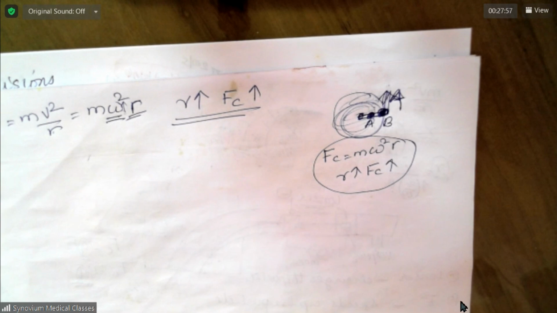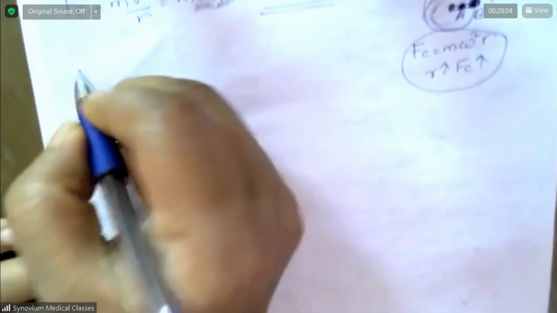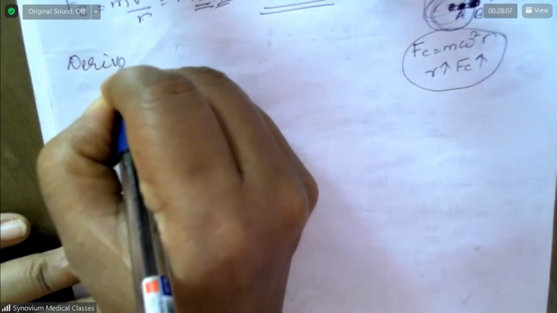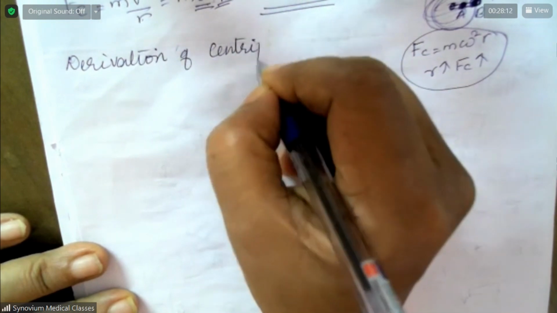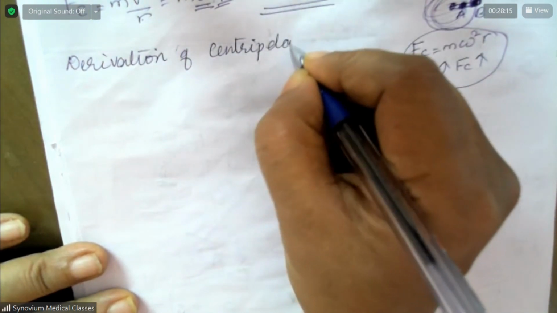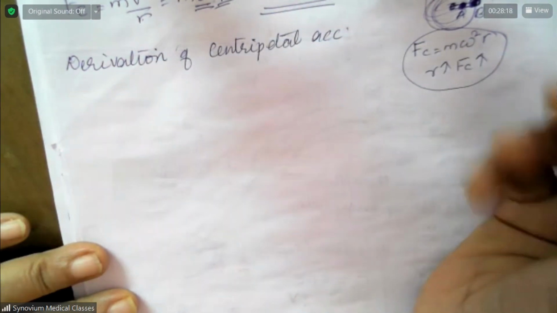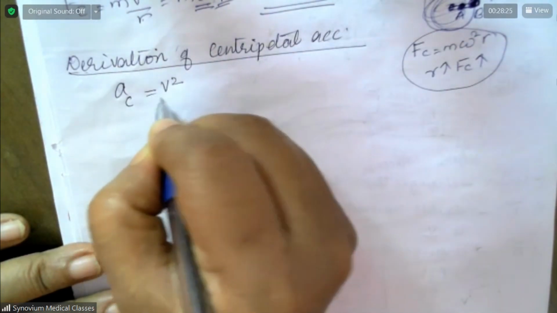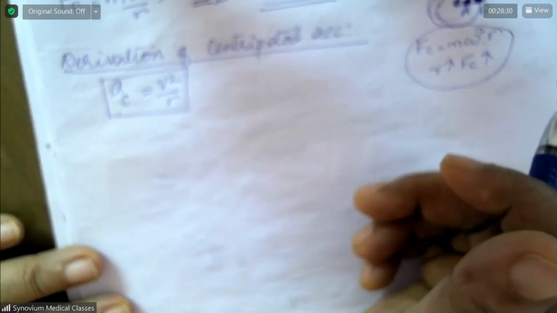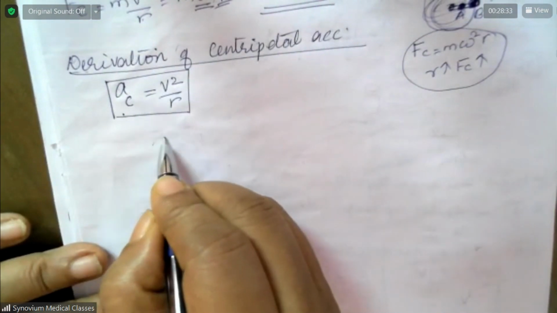Okay, now there is one more small part left, which is the derivation of this formula. How did you get this formula? Okay, that means derivation of centripetal acceleration. What is the direction of centripetal acceleration? Very good. So derivation of centripetal acceleration, that is, centripetal acceleration is equal to v square by r. What is the derivation of this? Very important question. Okay, now you stop writing and listen to me.